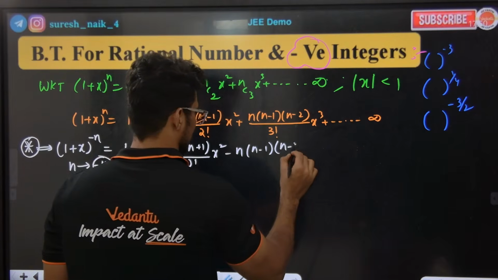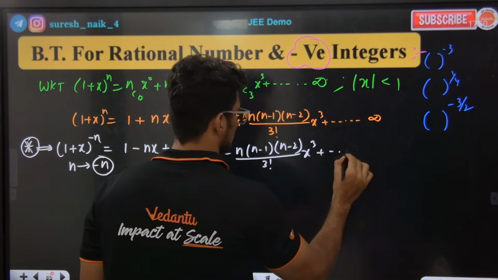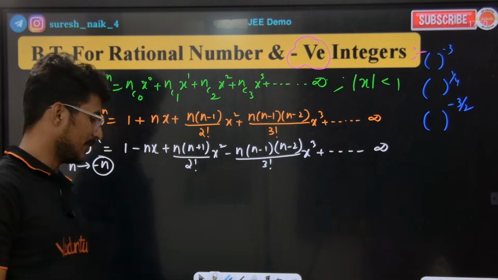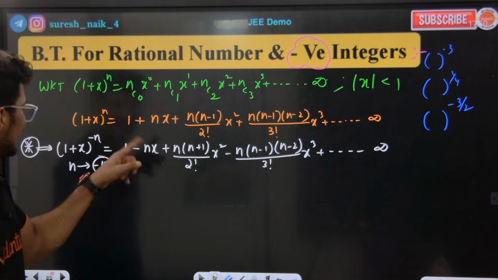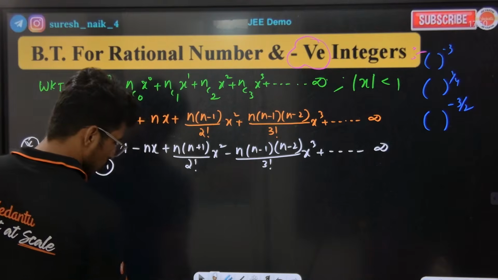Look carefully. 3 factorial and so on till infinity. Okay? I am replacing n with minus n, so when I replace like that, this is what we get. Okay? Super sir, super, this is nice.